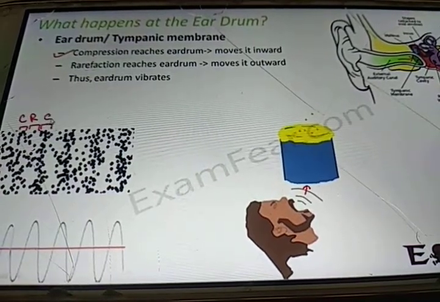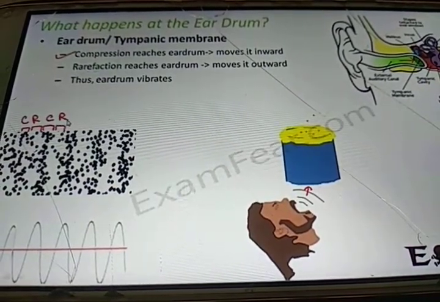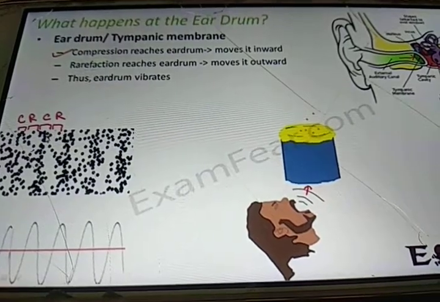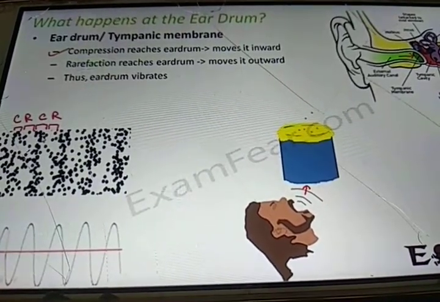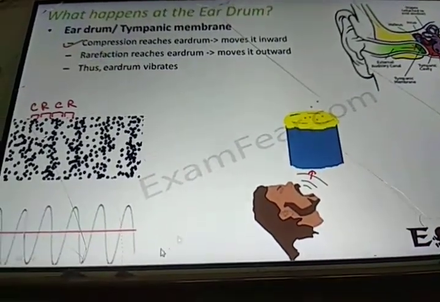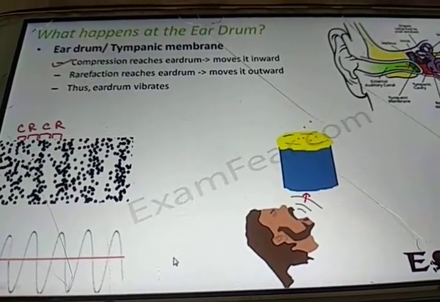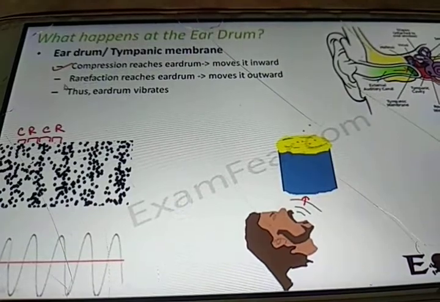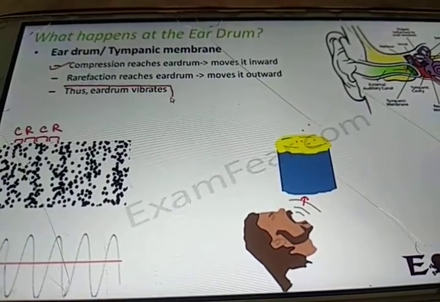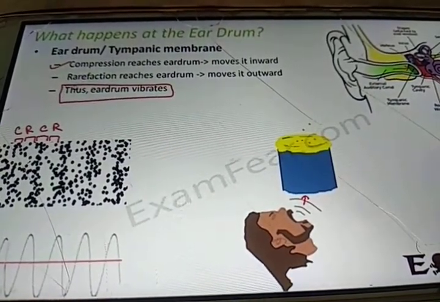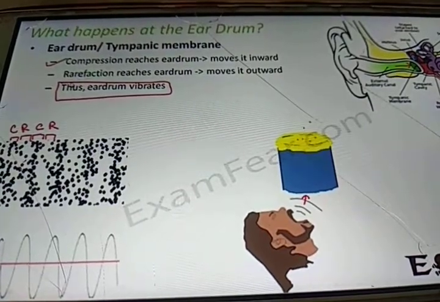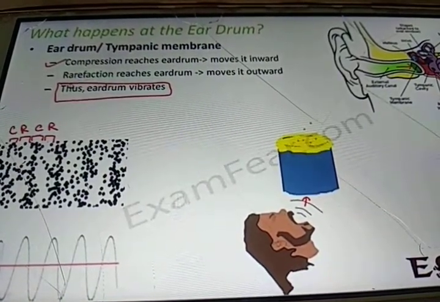Again, compression is more dense, and then rarefaction is lesser dense. This wave-like structure is formed, and that is how your ear perceives the sound waves. So vibration of the eardrum is the most important thing that happens during the process of hearing.